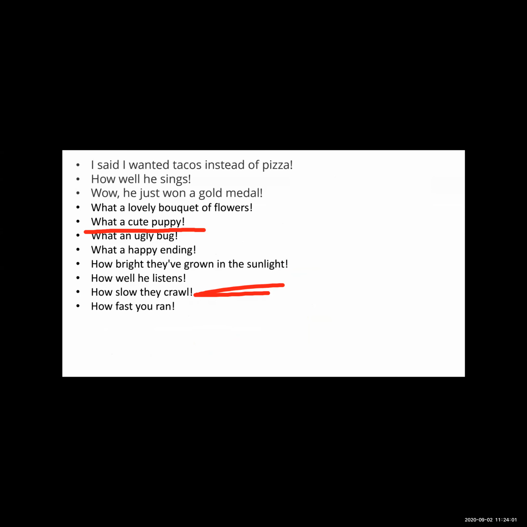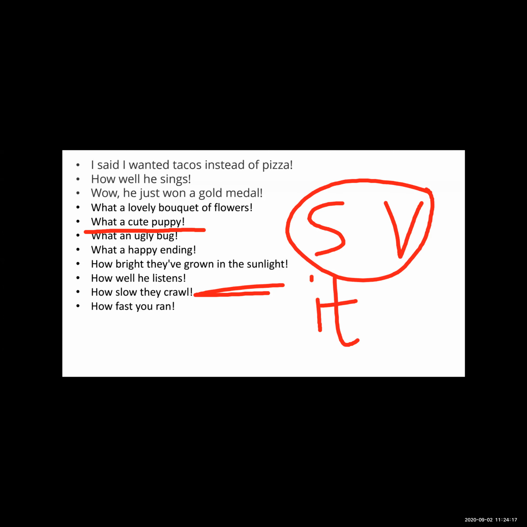Here "what" is the exclamatory word. There is no subject and verb here, so we can say the subject is "it", because "puppy" is there, as in "it is". "What a cute puppy", and at the end there is an exclamation mark.